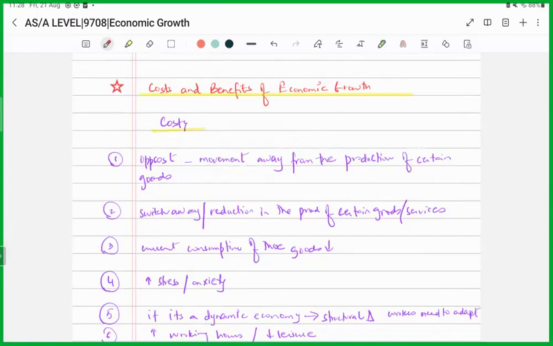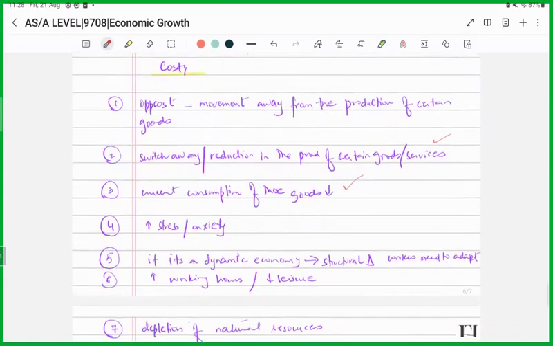So this means in the short run, there will be a switch away from the production of particular goods and services. So the consumption of those goods would be falling. So the current consumption would be falling, right? It could also be that in order to produce more goods and services, the labor must be putting in more hours of work. That means more working hours and less leisure. So leisure time is given up, and it could be leading to more stress or levels of anxiety, right? Both experienced by the entrepreneurs and the labor, right?